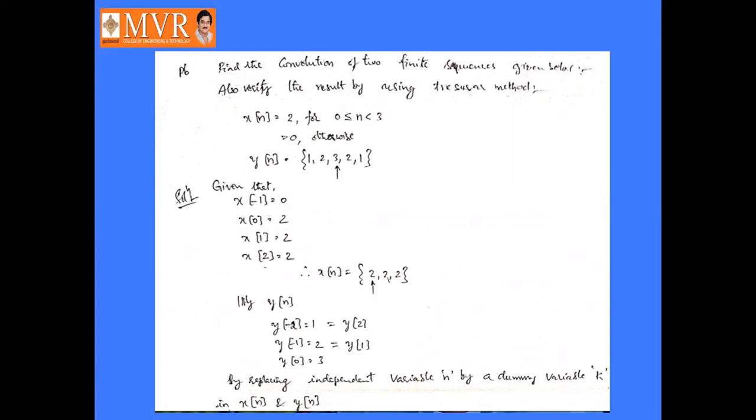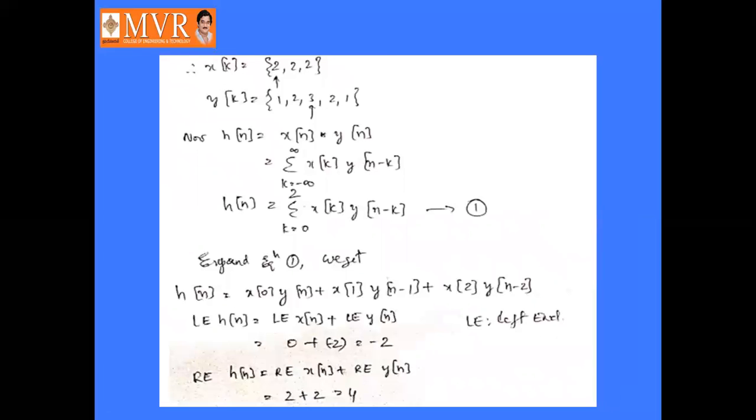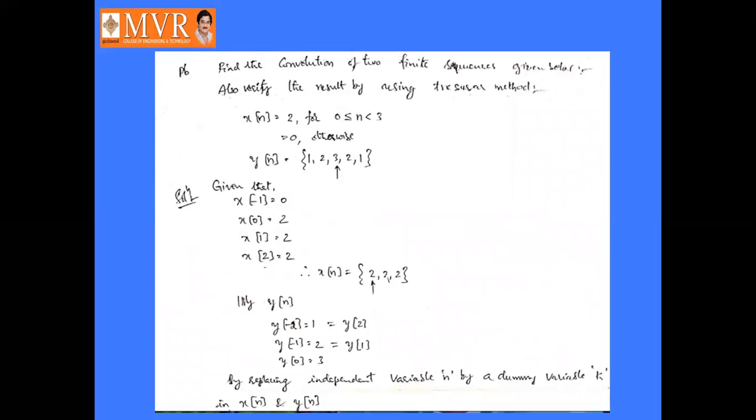This is the last problem in this unit. Find the convolution of two finite sequences given below, and also verify the result by using the tabular method. So here these are the two finite sequences given, and we have to verify the result using the tabular method.